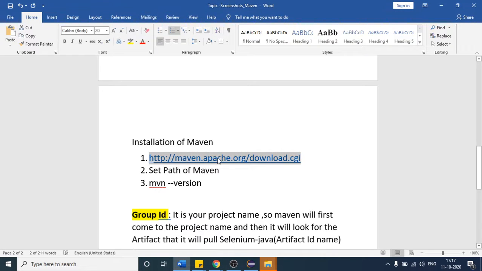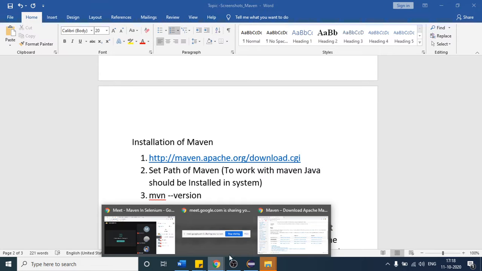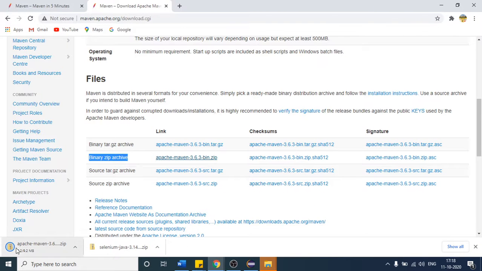What is the next step? Once we download this Maven, set the paths just like we set the path of Java. One more thing: to work with Maven, Java should be installed in the system. I hope you all know how to install Java and set the path of Java in your system. So this is one thing. Let us wait for that file to download. It is still downloading, you can see.